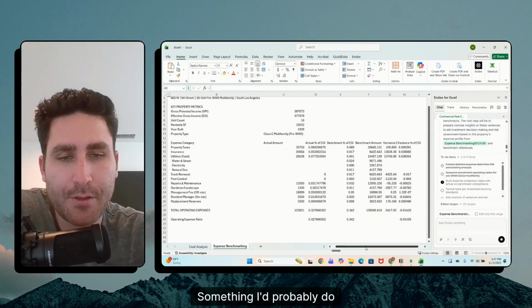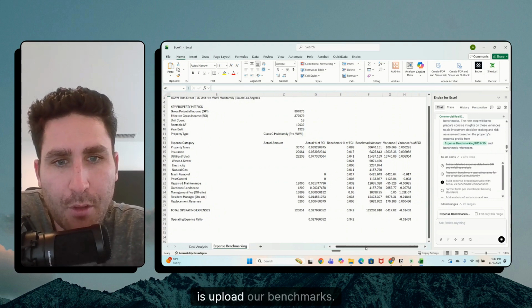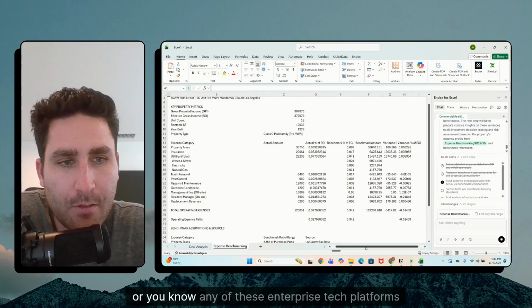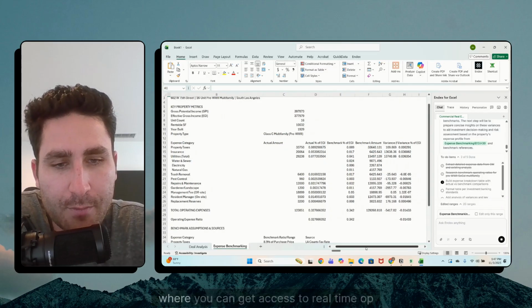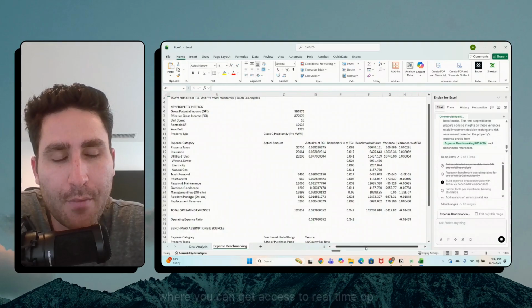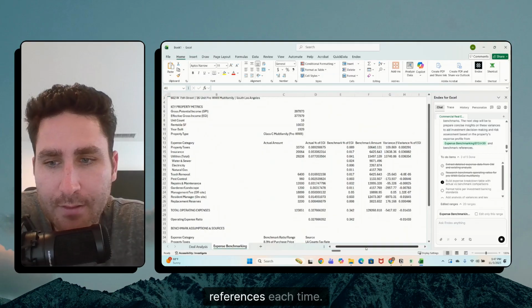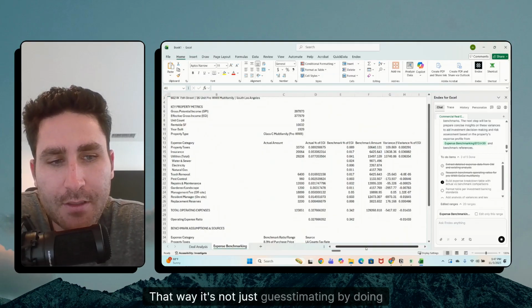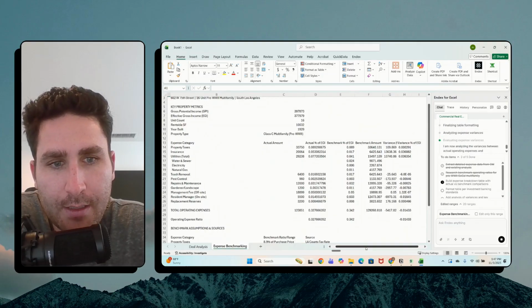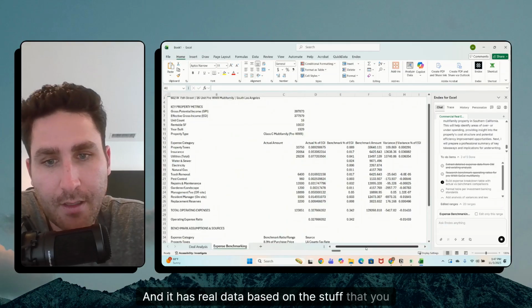Something I'd probably do is upload our benchmarks. So if you have Yardi or Building or any of these enterprise type platforms where you can get access to real-time operating expenses, pull that report and add it to ENDEX. So it references each time. That way it's not just guesstimating by doing research online, and it has real data based on the stuff that you have.